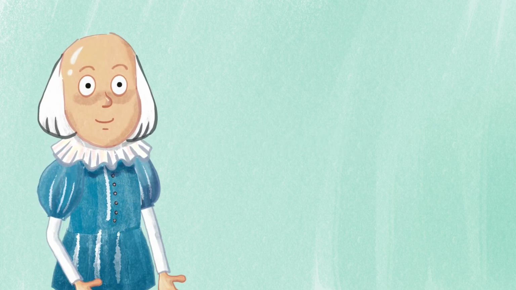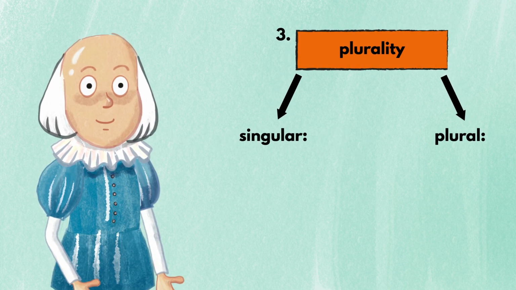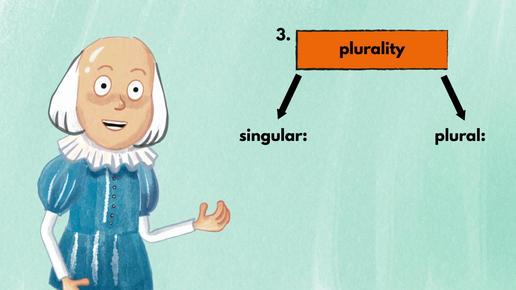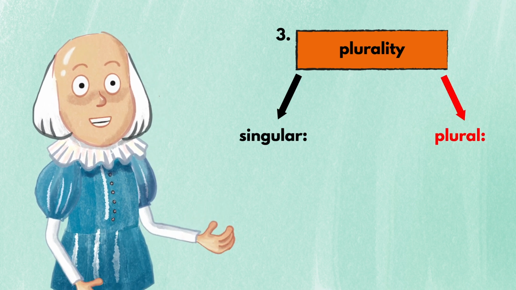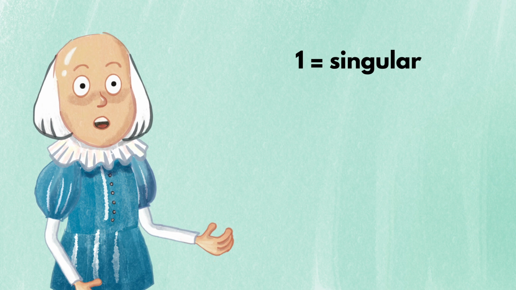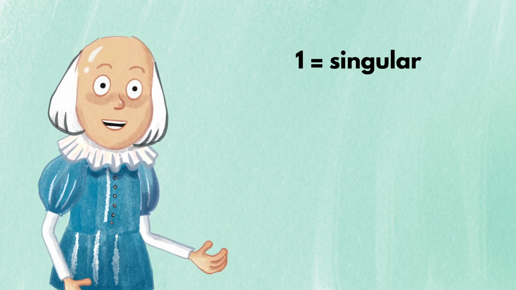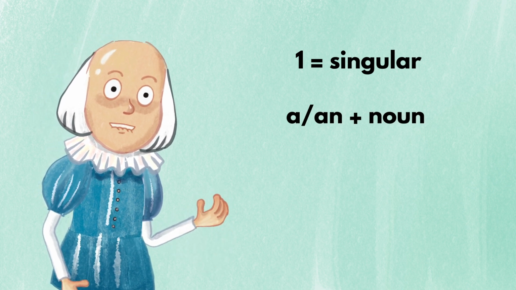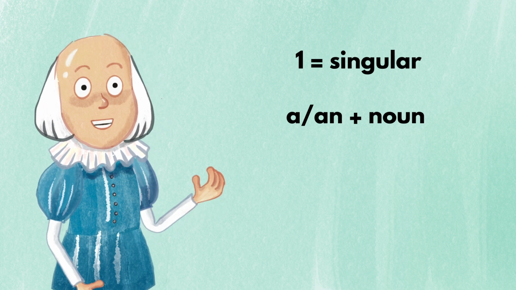The last question is on the plurality of the noun. We must figure out whether the word is singular or plural. If the word is referring to just one thing, the word is singular. In this case, put a or an in front of the word depending on the word's first sound.